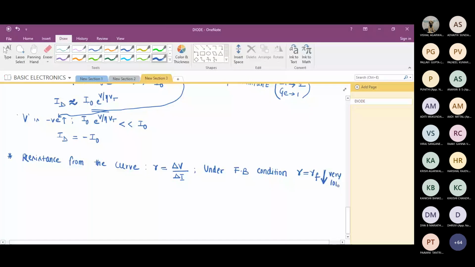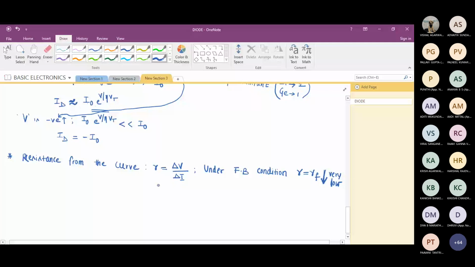Sir, how steep does the graph go when it's a superconductor? The resistance value will be even lower. Exactly, that I will explain. You have to wait for that. First, I'm going to define all the parameters, and then I'm going to explain the significance of that.